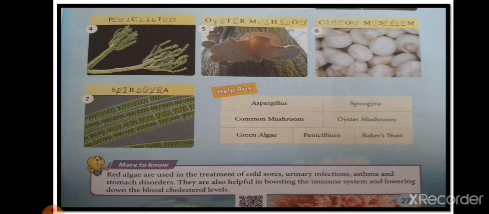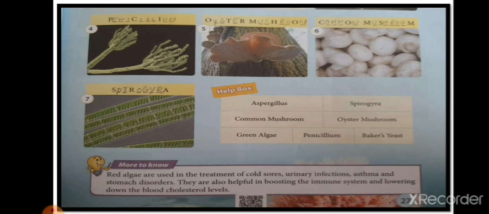Penicillium. The next you can check is oyster mushroom. Their shape is just like oysters, that is why they are known as oyster mushroom. This is also a fungus. It is considered a common edible mushroom.